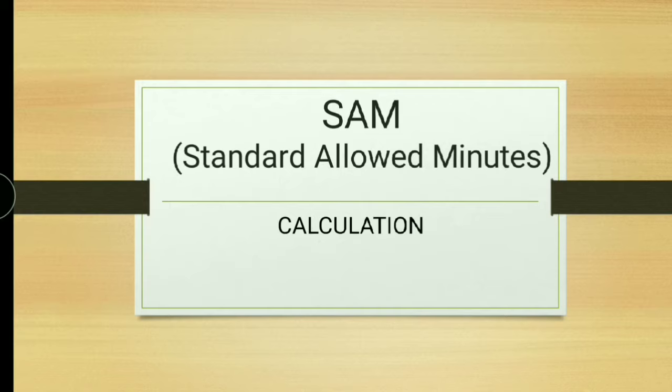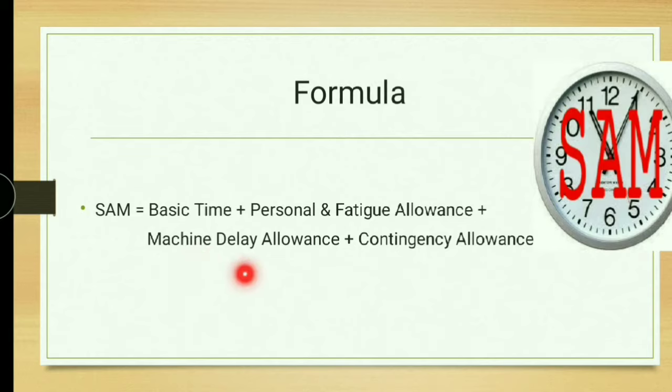SAM. The abbreviation for SAM is Standard Allowed Minutes. And this is the formula for calculating SAM. SAM equals basic time plus personal and fatigue allowance plus machine delay allowance plus contingency allowance. Now I am going to explain each and every term in detail.